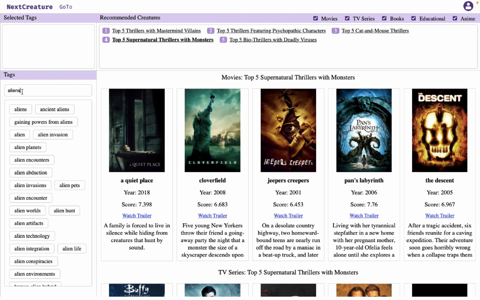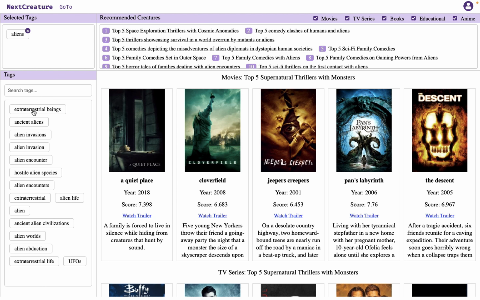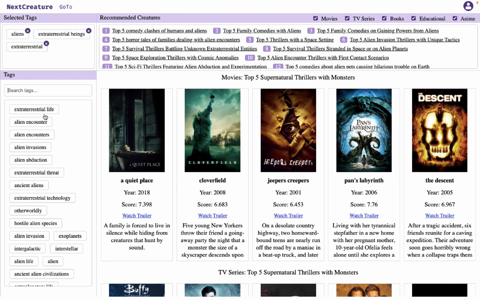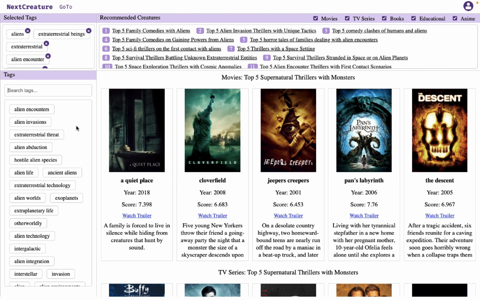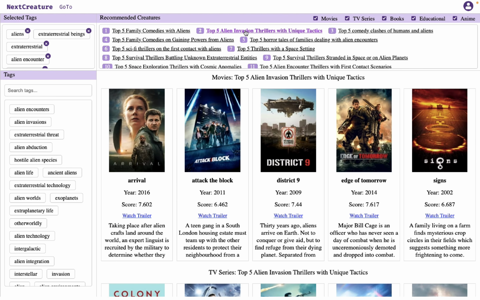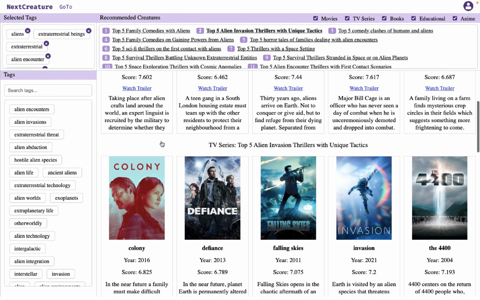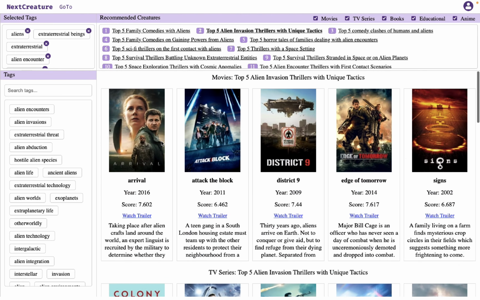So I can put here aliens, and the system will suggest to me more relevant tags. And let me just select some of those to showcase how the system looks. Each time I click on a tag, the collections might be updated. And then what I can do, I can pick specific collections to see the actual content, again, according to the checkboxes that are selected here.